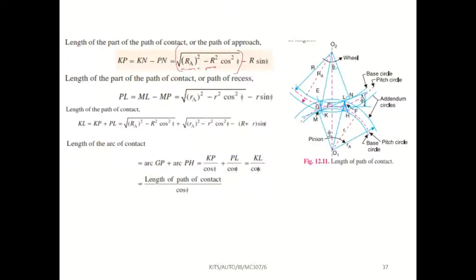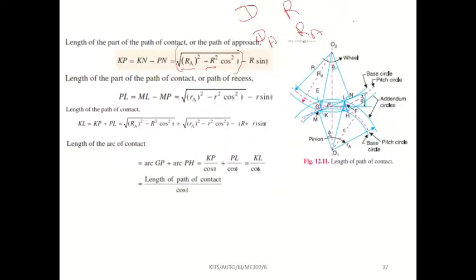Okay, now let us see what RA is. RA means addendum radius of the wheel. We have the diameter of the wheel, no? So this is the radius of the wheel, and this is the addendum diameter. This is the addendum radius. Okay, now do you understand? R means radius. RA means addendum radius.